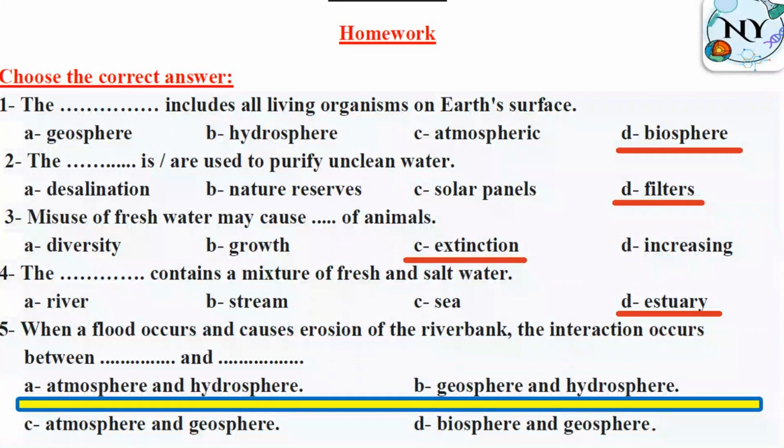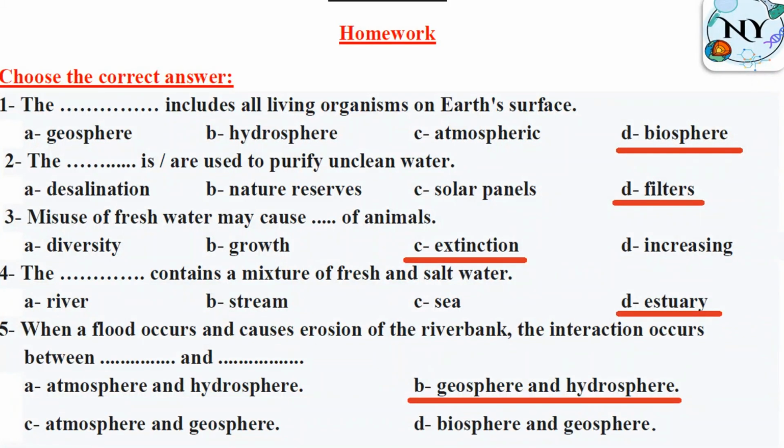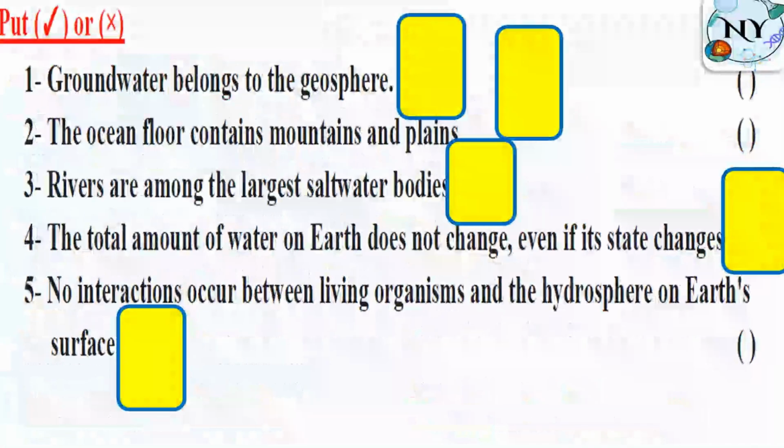When a flood occurs and causes erosion of the river bank, the interaction occurs between, we have flood, which means water. Okay, so we have hydrosphere. And erosion means transportation of rocks. So rocks means geosphere. So we have here geosphere and hydrosphere. All right, groundwater belongs to the geosphere? No, it's water related to the hydrosphere.